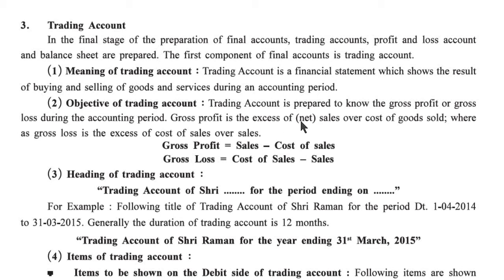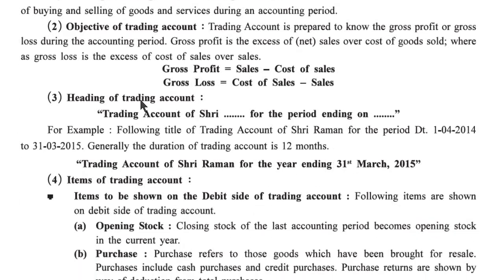Gross profit is the excess of net sales over cost of goods sold, whereas gross loss is the excess of cost of sales over sales. Gross profit is equal to sales minus cost of sales. Gross loss is equal to cost of sales minus sales. Heading of a trading account.